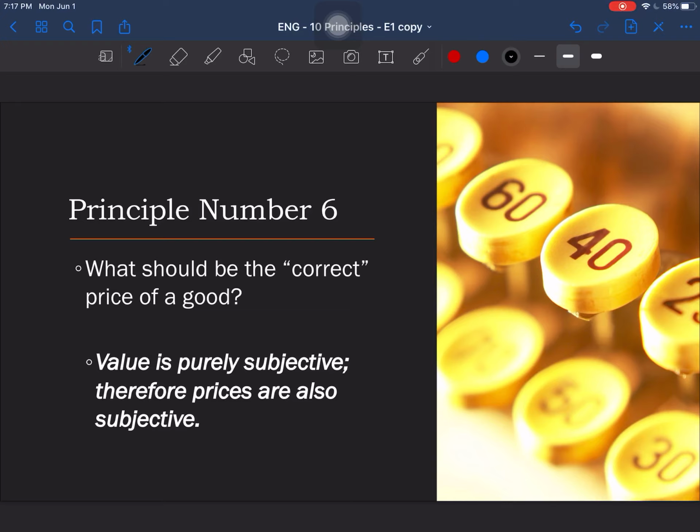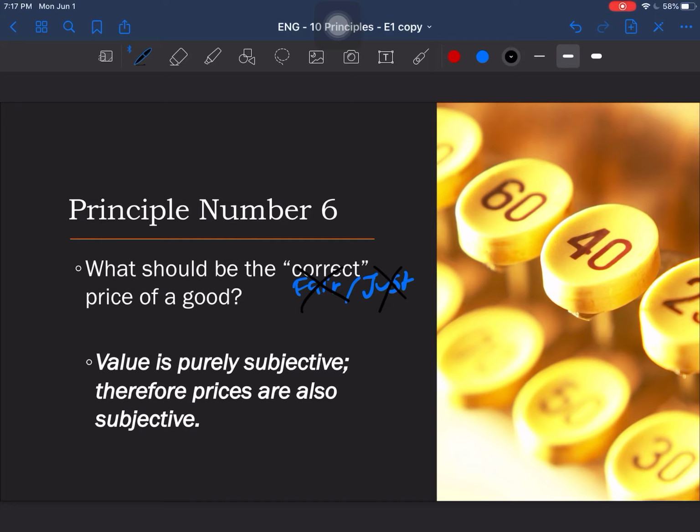Principle number 6. So we ask ourselves then, if prices are determined by supply and demand, what is the correct price? And here I would use this word interchangeably with fair or just. What's the fair, which we should not be using, right? Because they're the forbidden words in economics. What should be the fair or correct price of a good? So the answer is that value is purely subjective, right? We're looking at this in econ terms. Therefore, prices are also subjective.